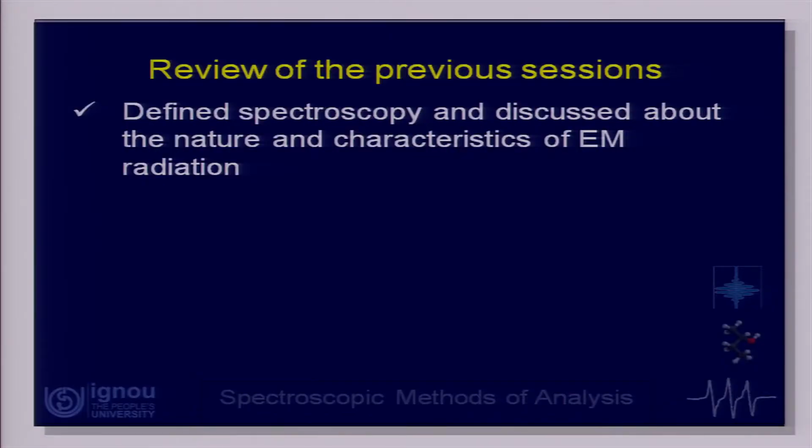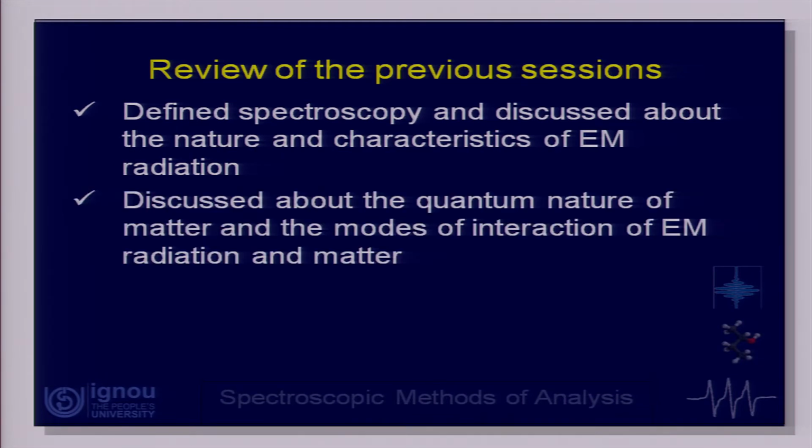Okay. Let us recall what we have done so far. In the past 3 sessions, we have talked about the basic aspects of spectroscopy, wherein we started by defining what spectroscopy is, and we defined it as the study of interaction of radiation and matter. Then we talked about the nature and characteristics of EM radiation. Then we moved on to the discussion on the nature of matter, that is atoms and molecules, primarily focusing on the quantum mechanical nature of that.